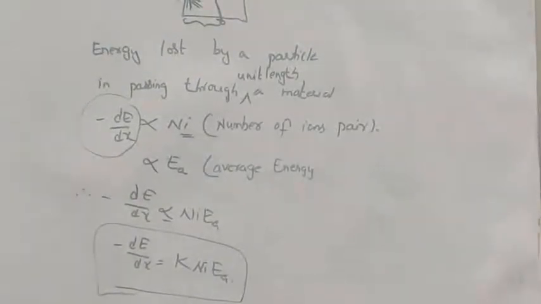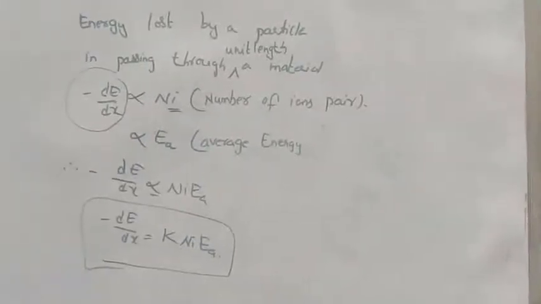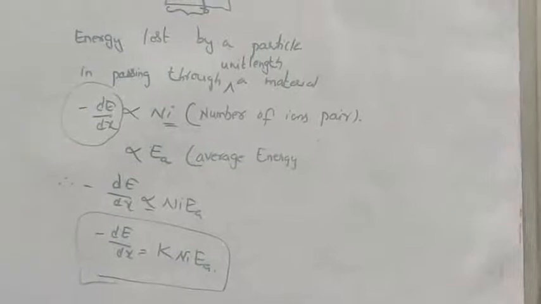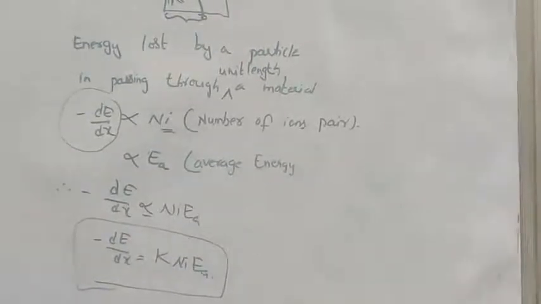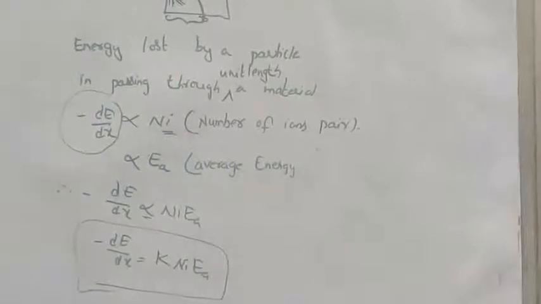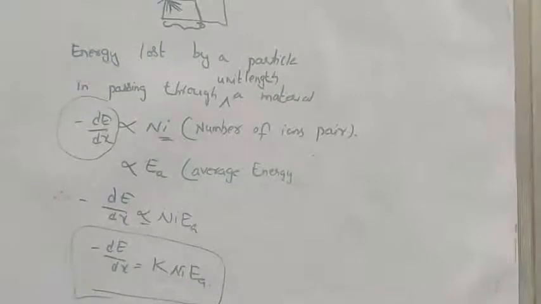Here Ni is also called the specific ionization, and Ea is the average energy lost in each ionization event.